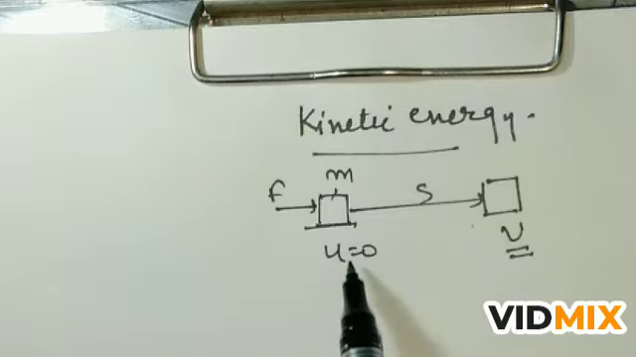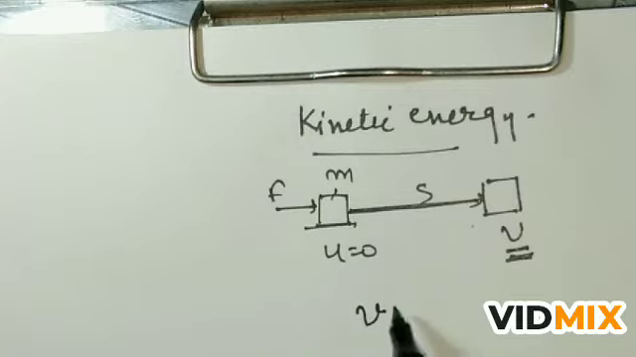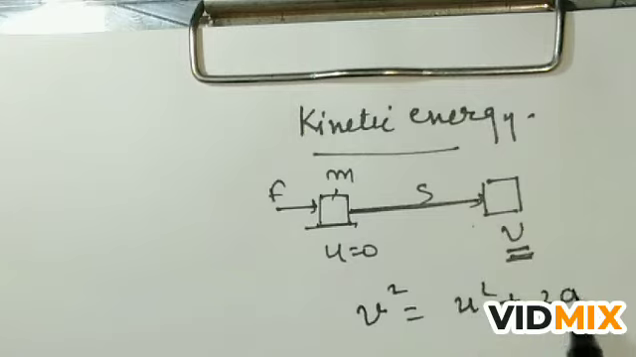Now while covering this distance, the body has the velocity v. So what is the velocity? We can find it with the third equation of motion: v square is equal to u square plus 2as. Here u is equal to 0, so we can write v square is equal to 0 plus 2as, or v square is equal to 2as.